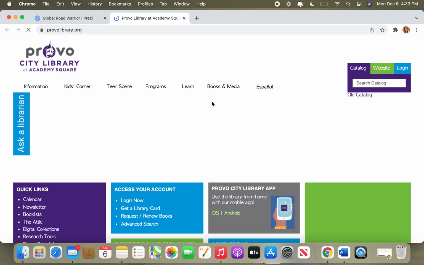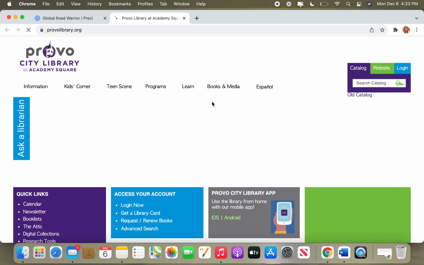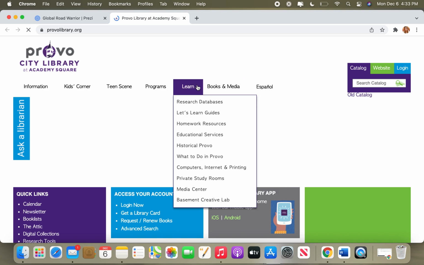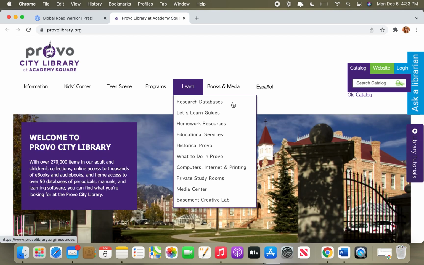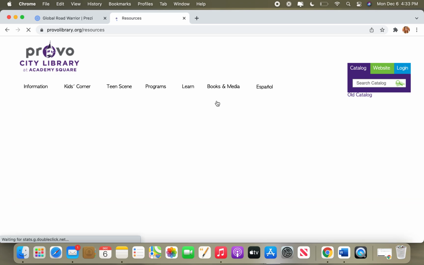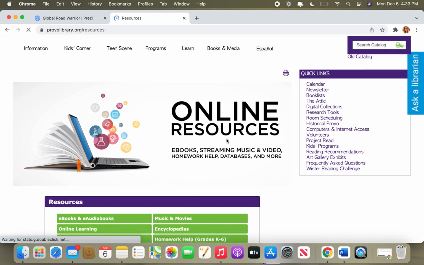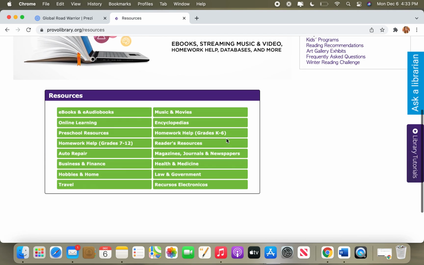You're going to want to go to provolibrary.org, which is pulling up now. And when you get to this main page, you're going to go to this tab that says Learn. Underneath it, the first one says Research Databases. If you click on that, it will bring up online resources that are available through the catalog.